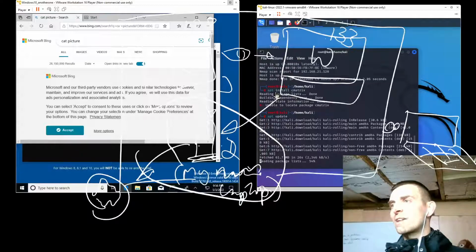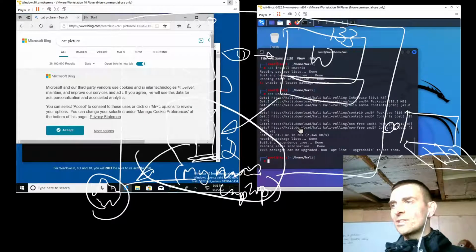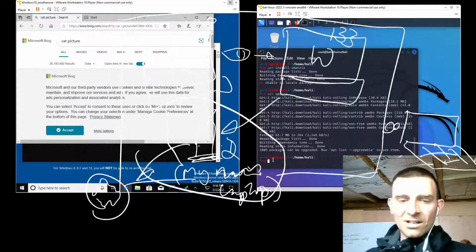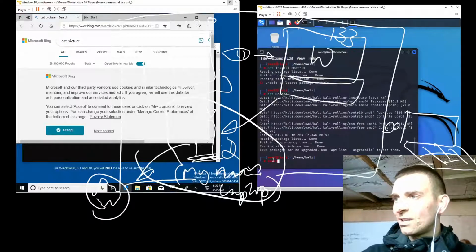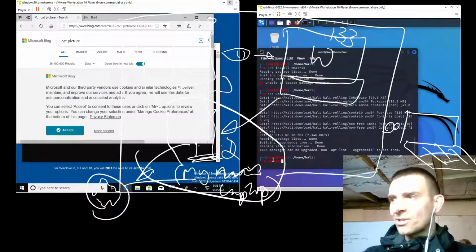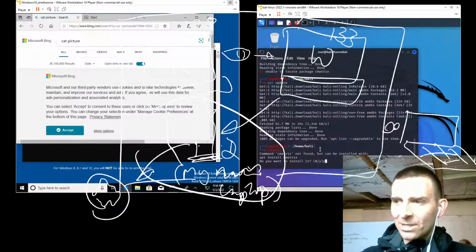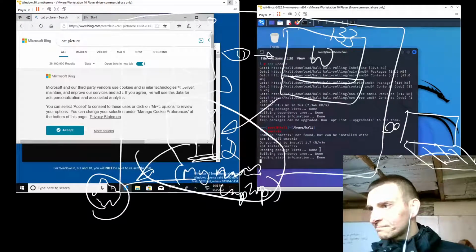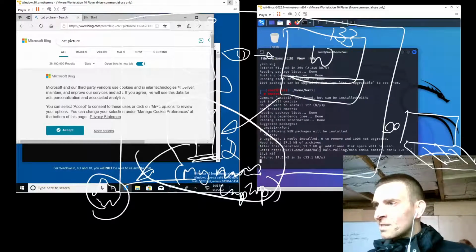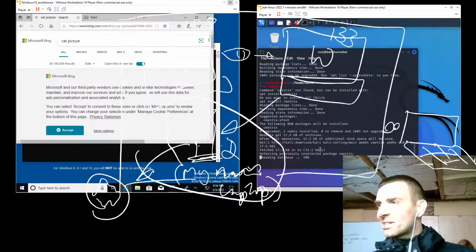cmatrix, by the way, is great fun if you can install that. Just install it and then type cmatrix. Oh, look, we're done. Okay, cmatrix. So as a proof of concept that this is downloaded and installed from the internet, apt install cmatrix. We want to install this. Yes, please. So let's install that now. There we go. So that's now getting towards being installed.